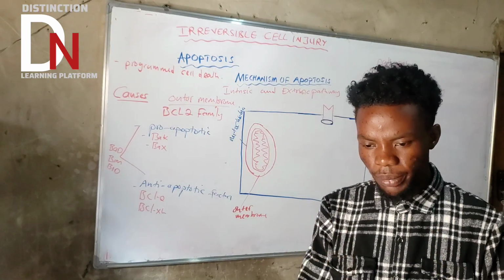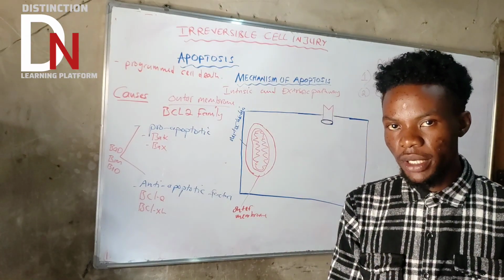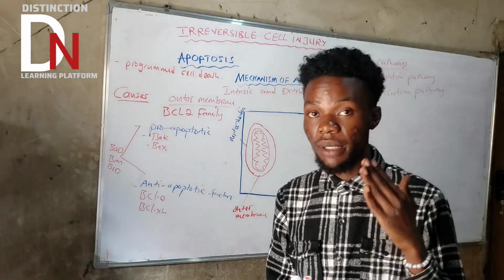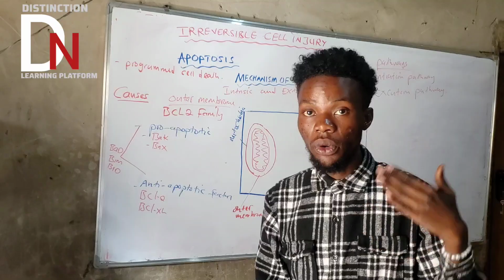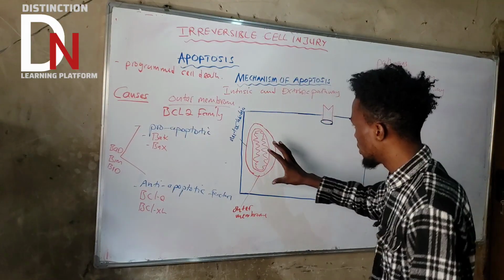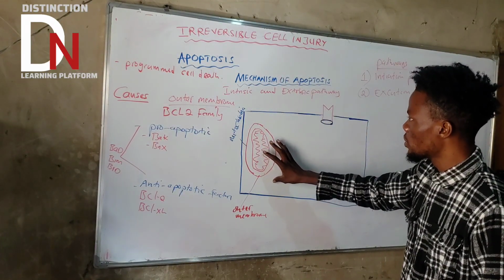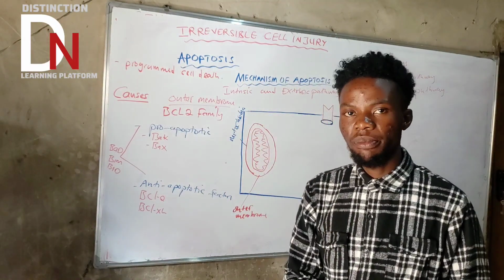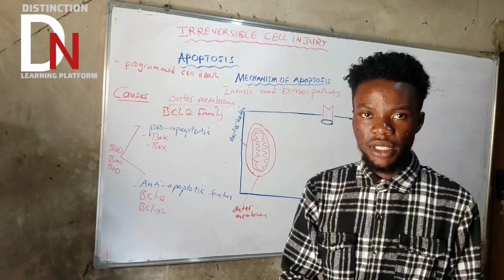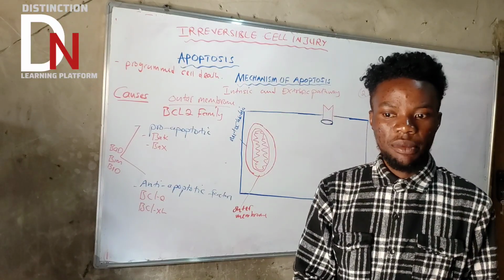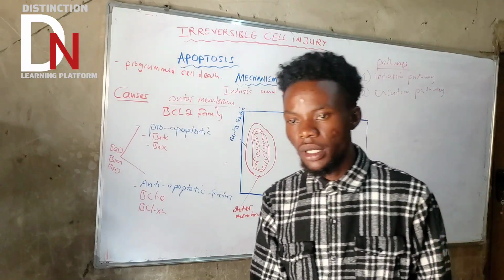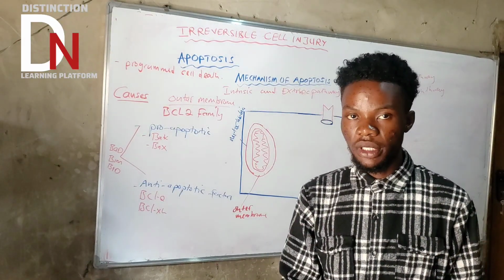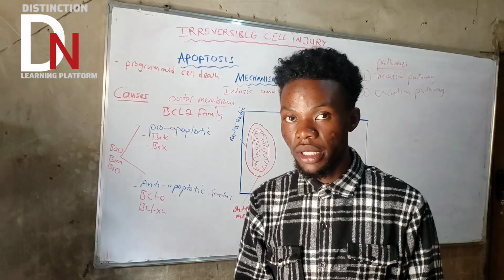Now, since we've understood that, let's talk about what happens. If you talk about what happens from the mitochondrial aspect, then we are talking about the intrinsic pathway of apoptosis. That's why sometimes it is called the mitochondrial pathway. So let's start from here. Due to those causes that we talked about, either physiological or pathological, maybe there is severe DNA damage, a virus-infected cell, severe hypoxia, maybe a lot of causes. If there are those causes, what are they going to do?